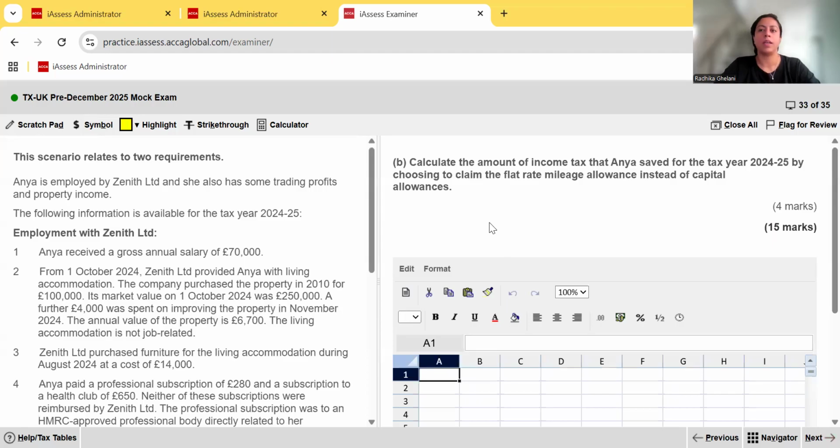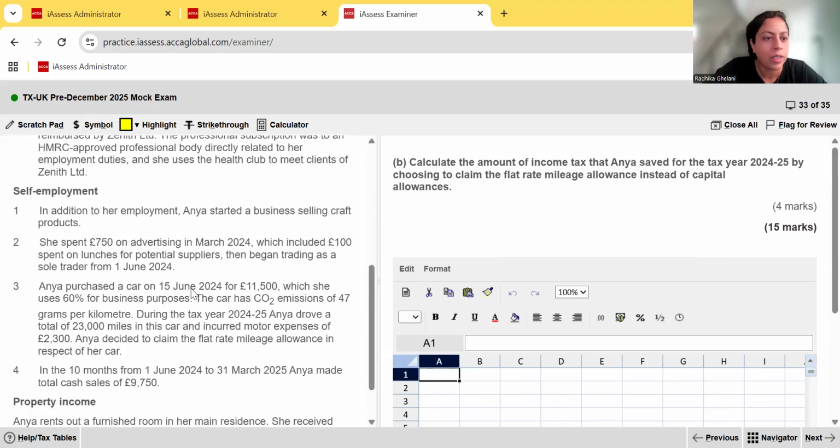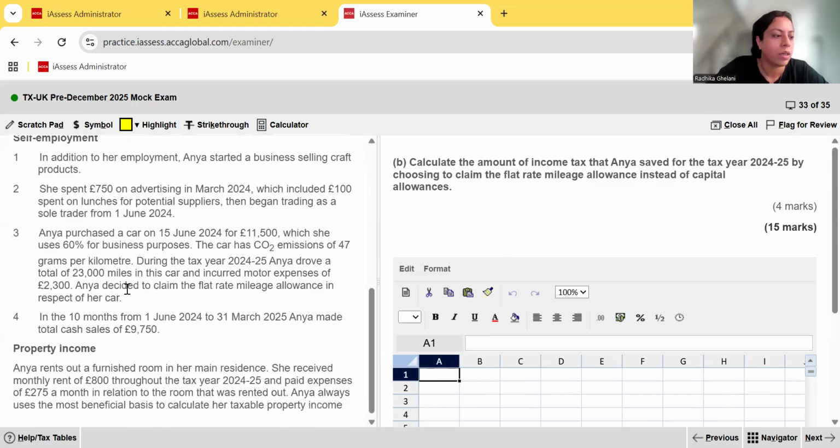The next part is asking us to calculate the amount of income tax that Anya saved for the tax year 24-25 by choosing to claim the flat rate mileage allowance instead of capital allowances. Remember that relates to note number 3 under her self-employment income, because they've said that she used the flat rate mileage allowance.